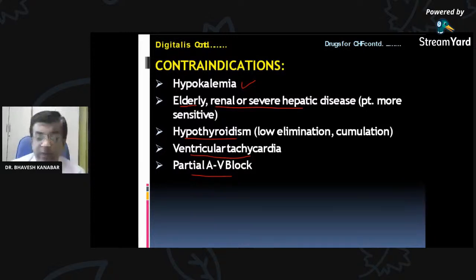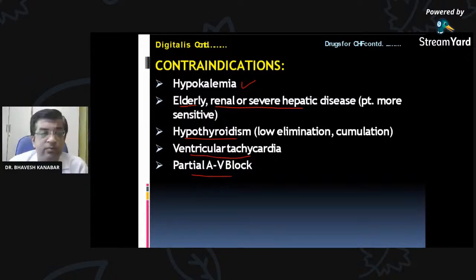I'm getting replies on the mechanism of action: increases intracellular calcium by blocking the sodium potassium ATPase. Very good. Khyati and Rakshaba have replied. Niri has also replied, and Lalit has replied. Sprinkle is also saying it increases intracellular calcium level by blocking the sodium potassium ATPase pump. Very good, so this is the mechanism of action. So what are the effects on the heart? Nikita says bradycardia. Very good.